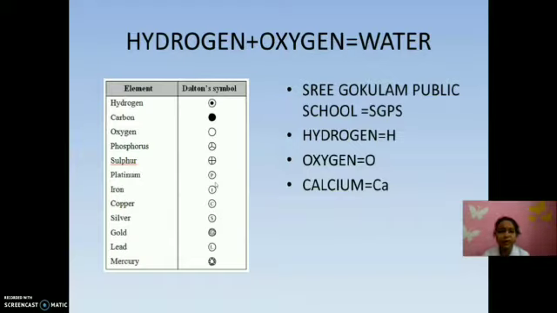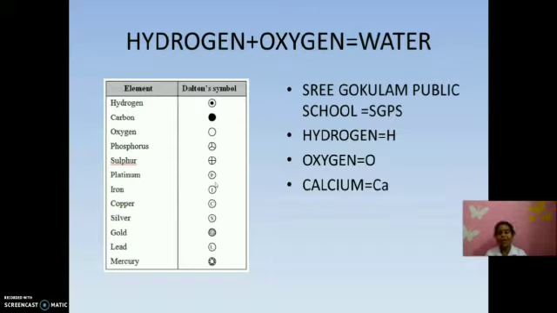For example, if you want to write the reaction, hydrogen plus oxygen gives water. So it is very long, isn't it? Can we simplify that? Yes. For example, what is our school name? Sri Gokulam Public School, isn't it? Can we make it small? Yes, in the short form we will write SGPS, isn't it? In a similar method, we can write the names of atoms in symbol form or short form.